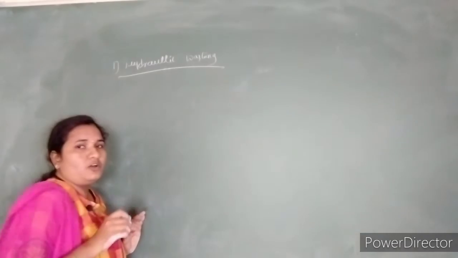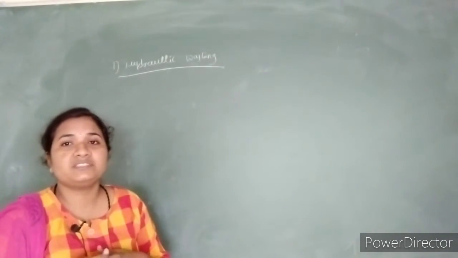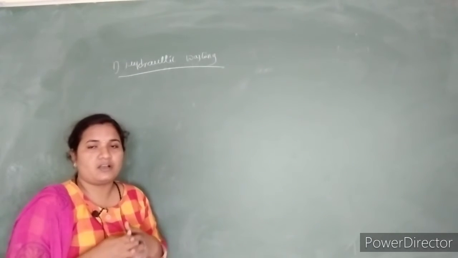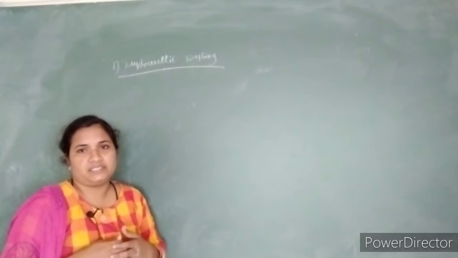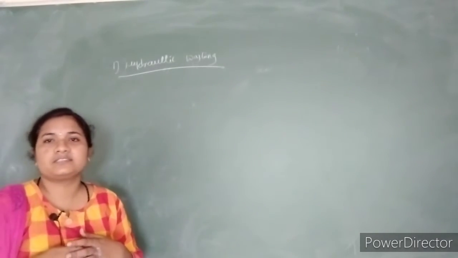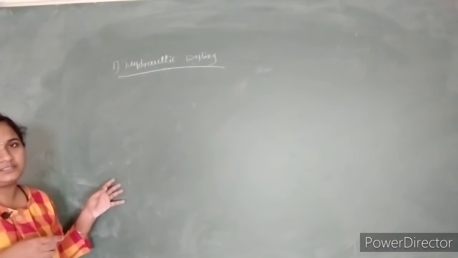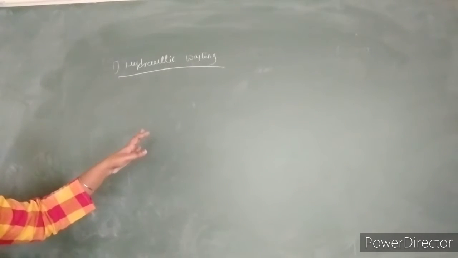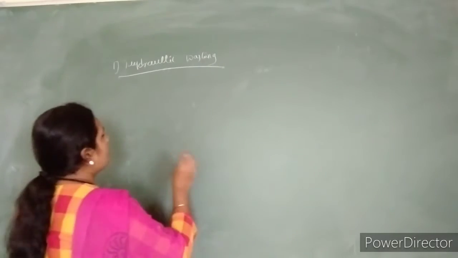This hydraulic washing depends upon the difference in the gravities of both the ore as well as the gangue materials, meaning it may be size or density. It depends upon the difference between the specific gravities of ore and gangue.